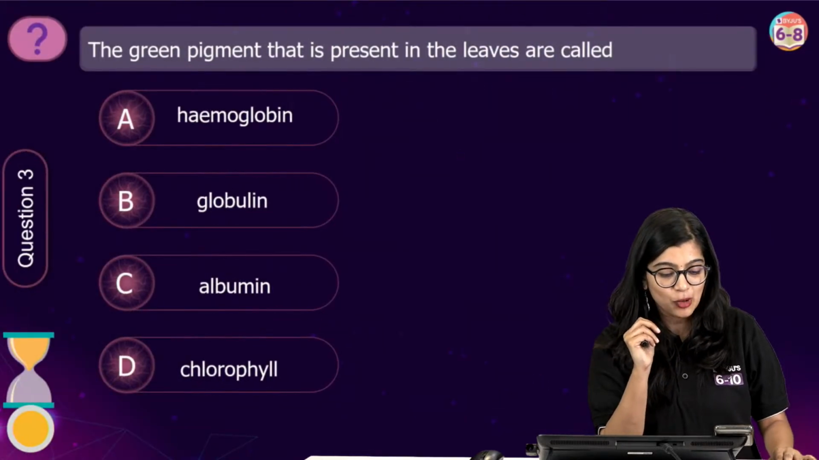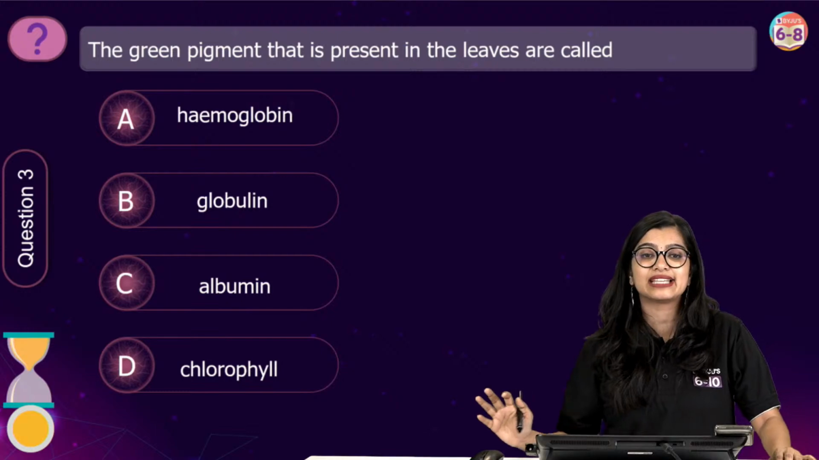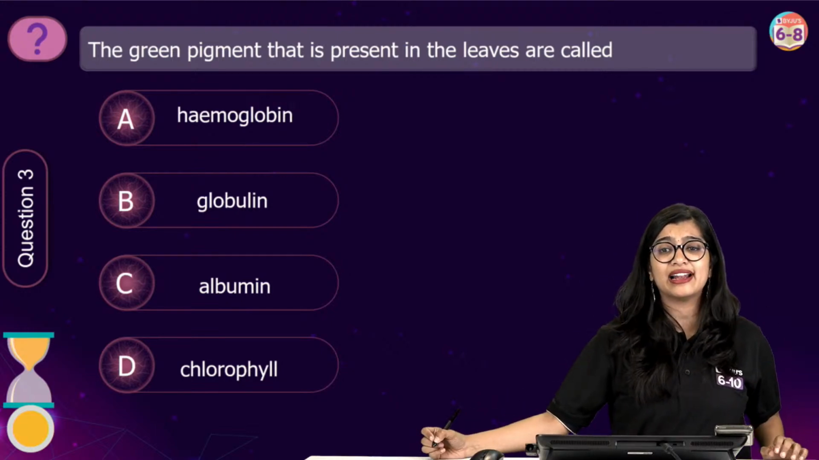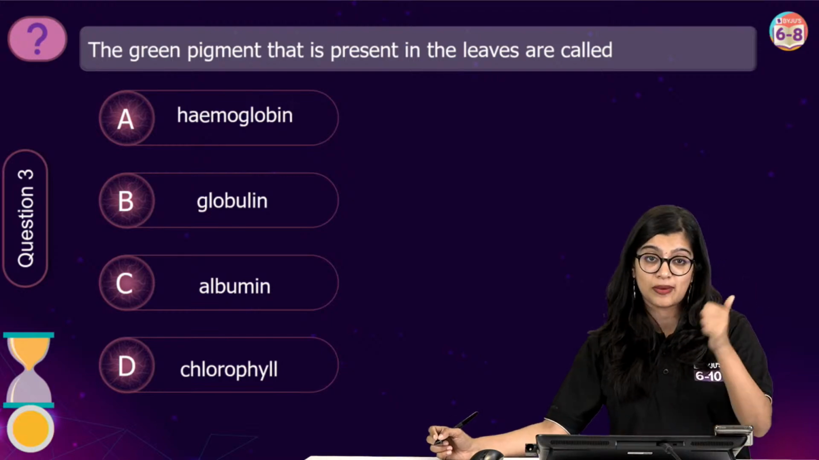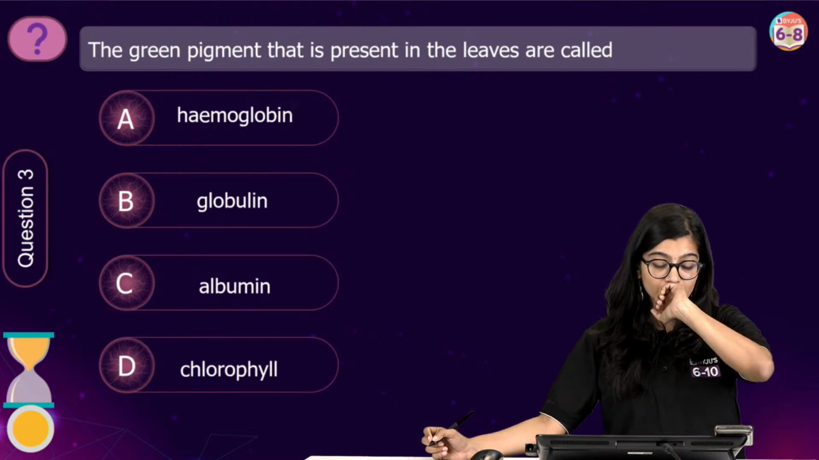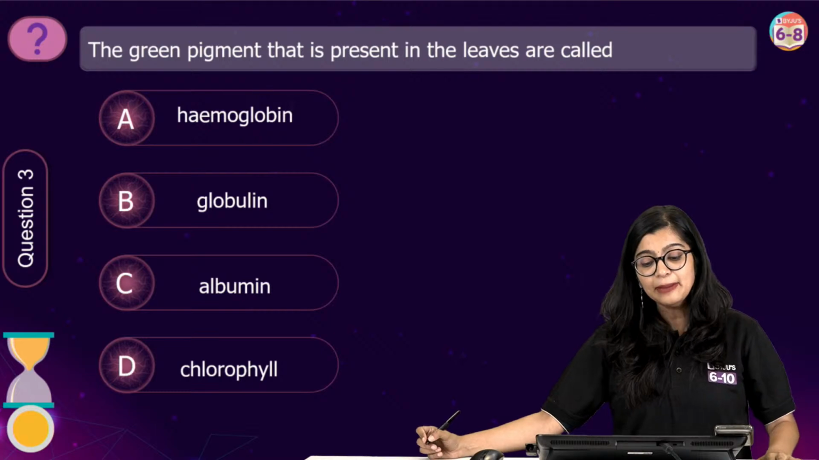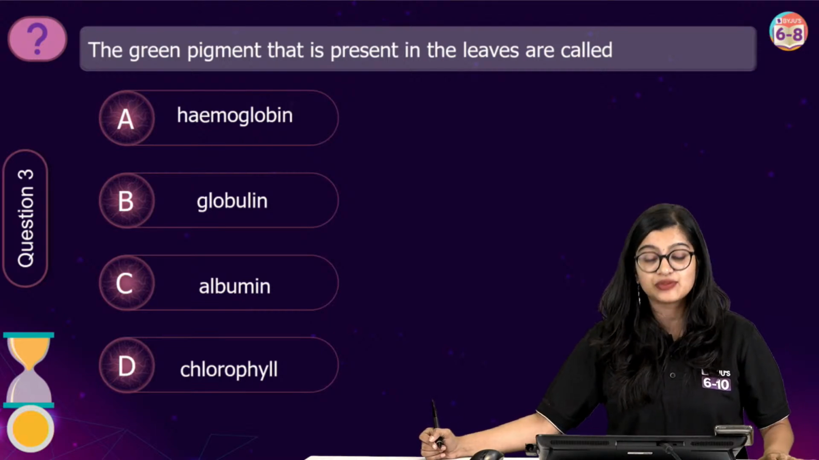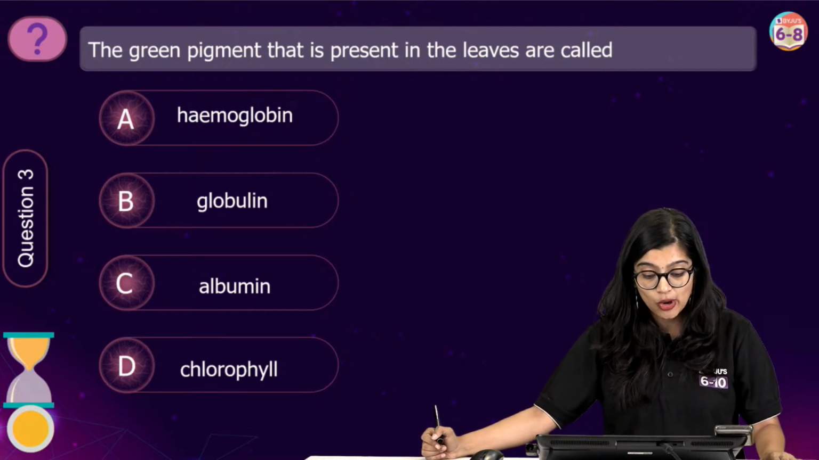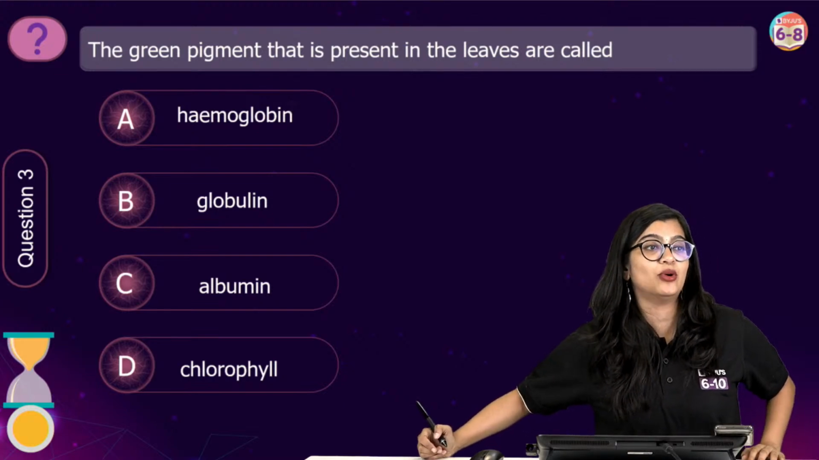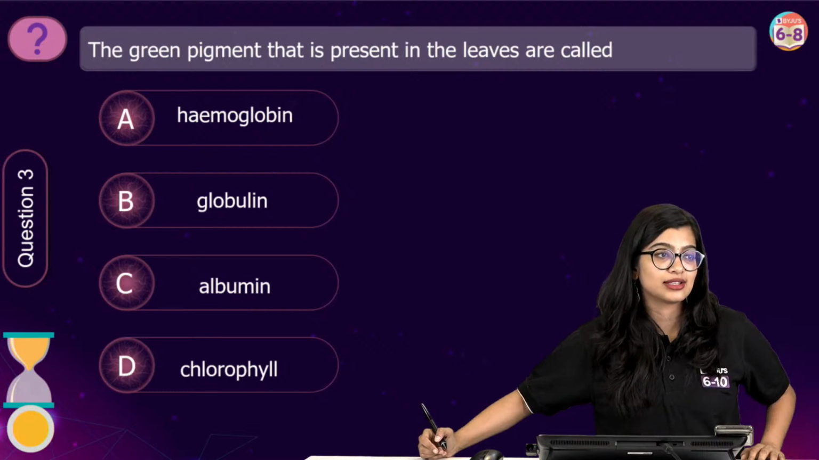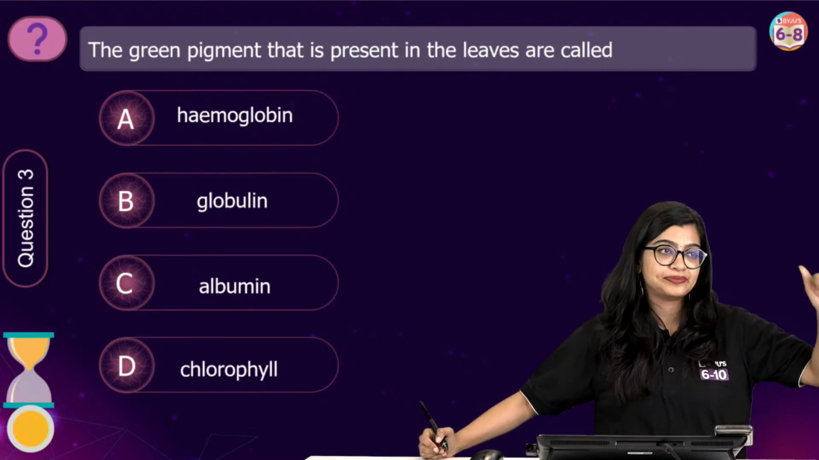Yes? Let's move on to question number 3, everybody. Easy peasy question. I know many of you are already telling me, ma'am, this chapter is so easy. I know this chapter is very easy, but it's also a very important point, right? Next up, the green pigment that is present in the leaves is called what? Hemoglobin, globulin, albumin, or is it chlorophyll? So can we have the polls? Yes, okay. Thank you, Harish.